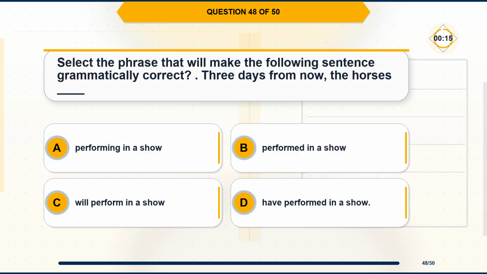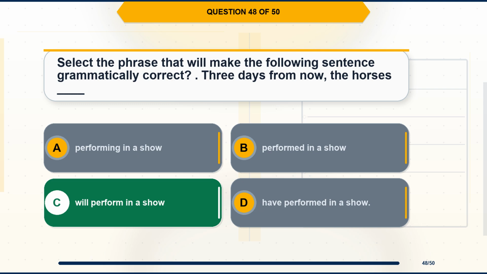Question 48. Select the phrase that will make the following sentence grammatically correct. 3 days from now, the horse is blank. Option A, performing in a show. Option B, performed in a show. Option C, will perform in a show. Option D, have performed in a show.